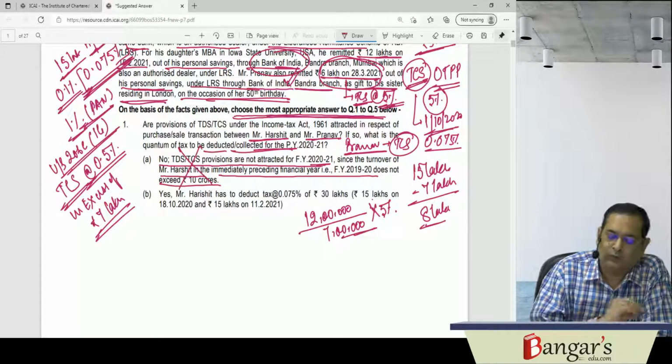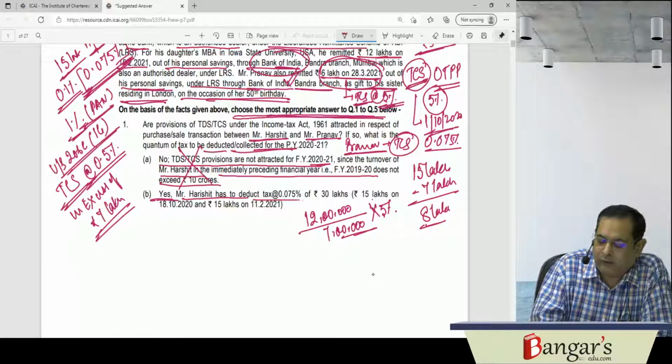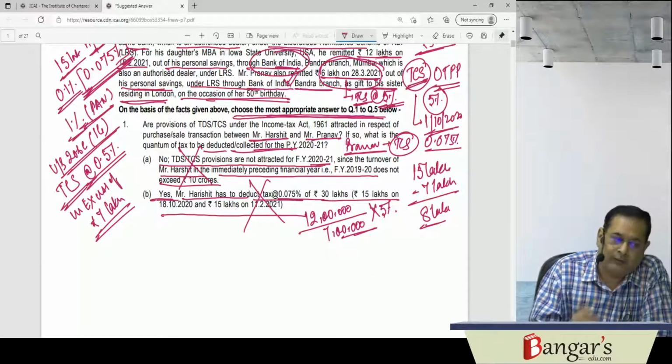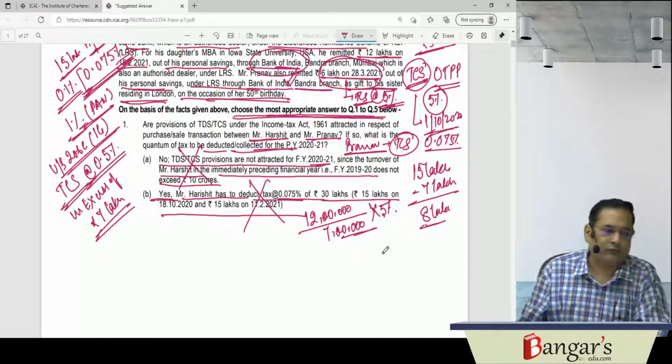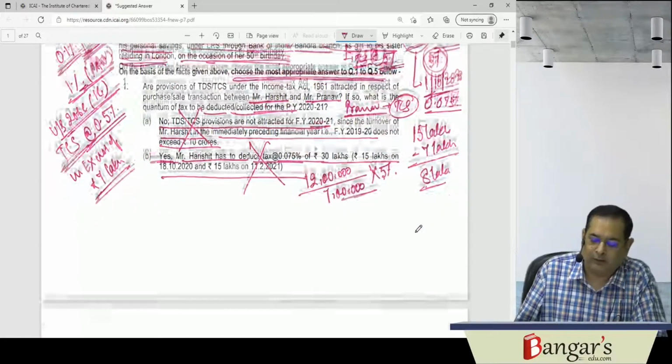This is wrong. Yes, Mr. Harshit is required to deduct tax at source on 30 lakh rupees. This is wrong because Pranav will be required to what? Collect tax at source. It's not that Harshit will be required to deduct tax at source. It is Pranav who will be required to collect tax at source.